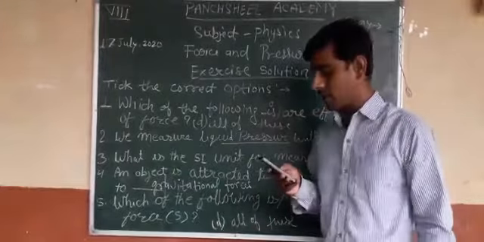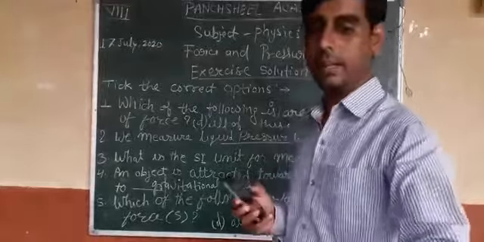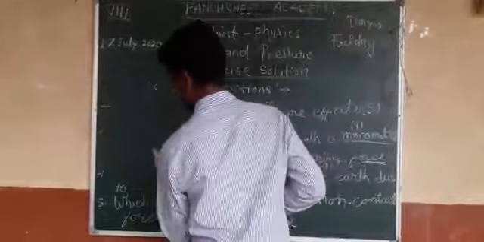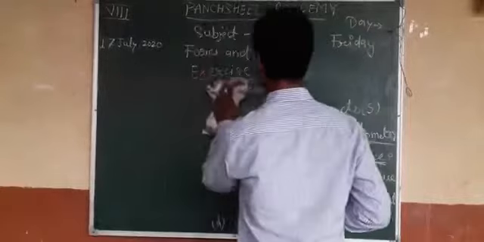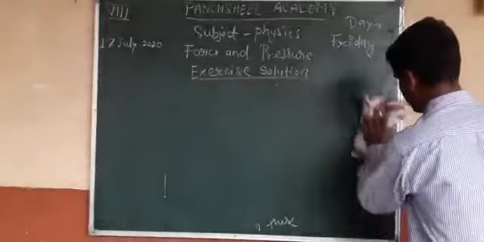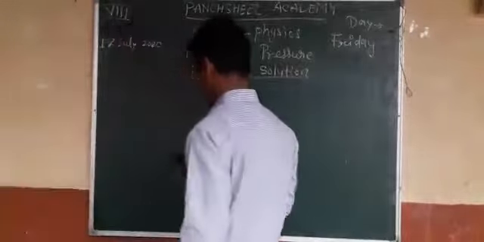Now second, fill in the blanks. Write the fill in the blanks from your textbook along with the answers.